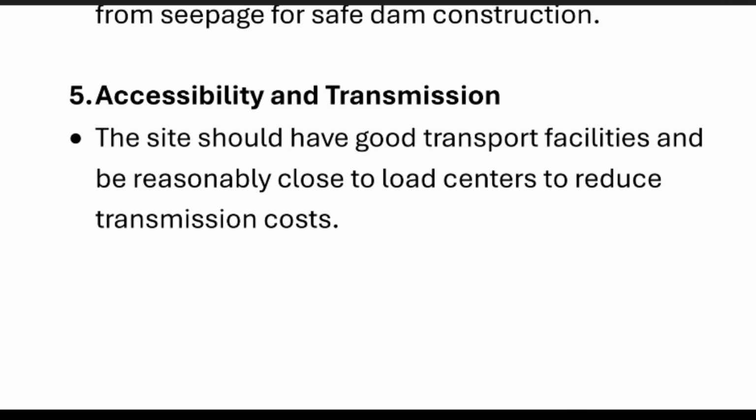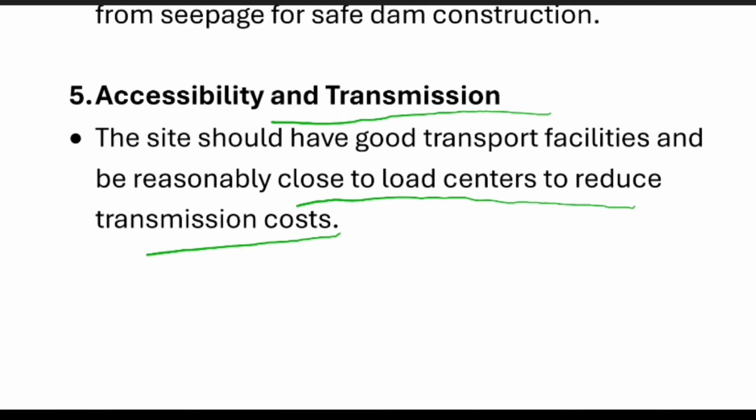Next is accessibility and transmission. If you select a site for a hydroelectric power plant, we need proper transportation facilities, and the site should be close to the load center to reduce transmission cost.